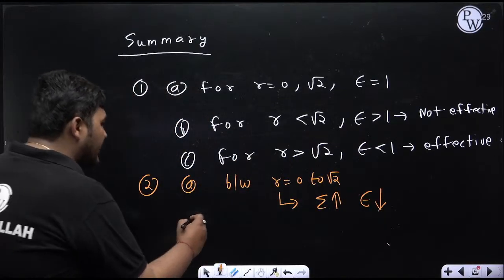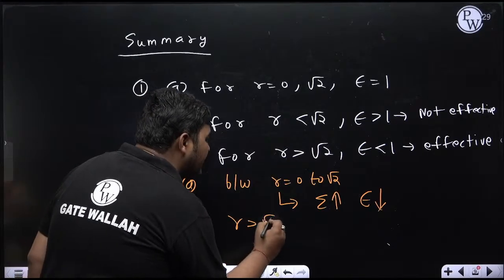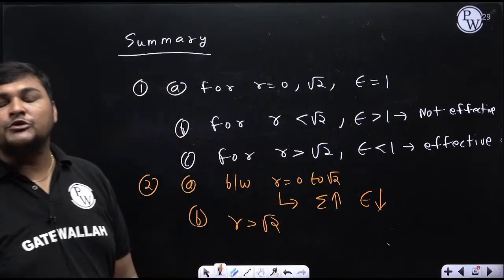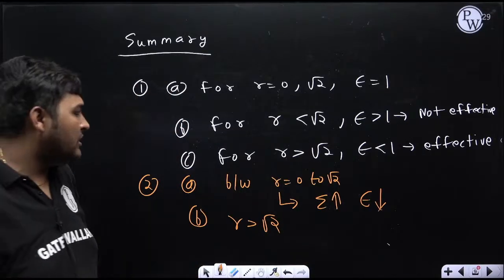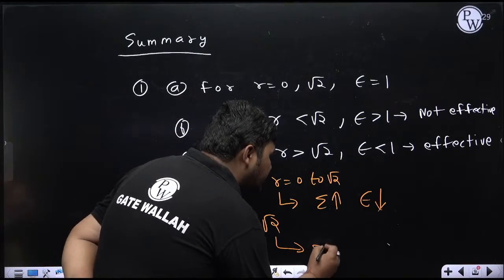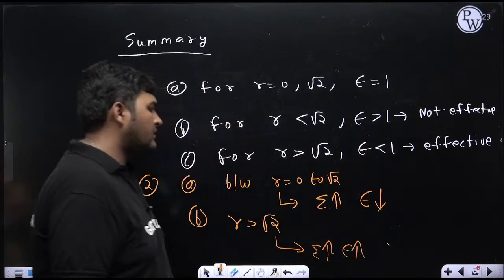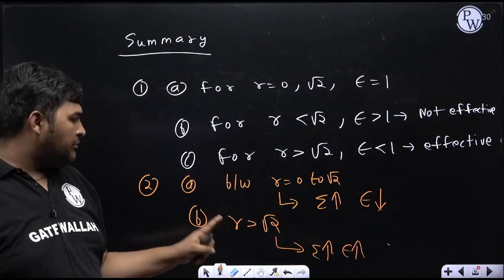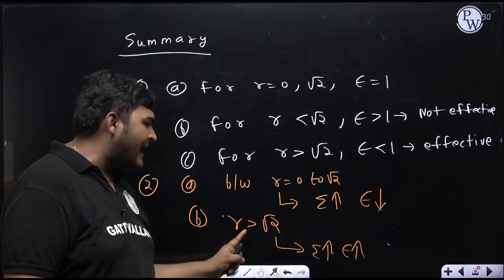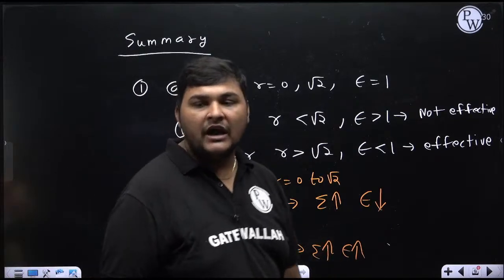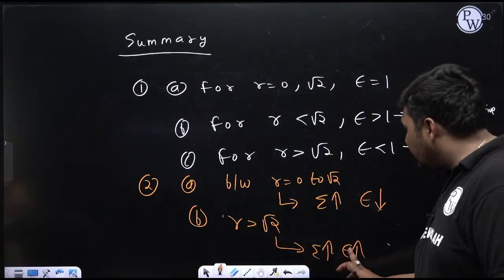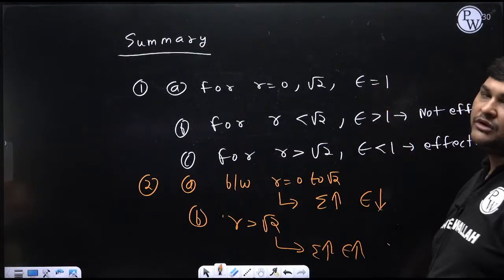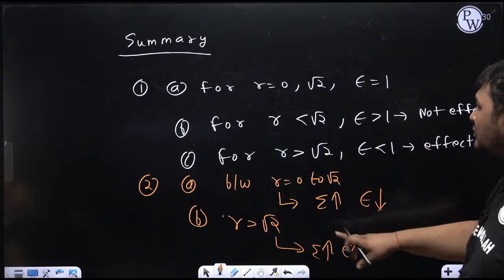Similarly, if r is greater than root 2, the examiner can also say in the effective isolation range, because when r is greater than root 2, it is the effective isolation range. In that range, by increasing zeta, epsilon will increase. That's why, from the isolation point of view, less zeta is good. Now we'll try to keep our design in this range, and in this range by increasing zeta, epsilon is increasing, and I want a less value of epsilon. It is increasing, but it will remain less than 1. And definitely at r equal to root 2 there will be no change, because epsilon is always equal to 1. This is the conclusion I have drawn from this graph.